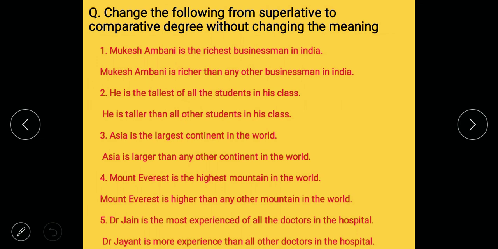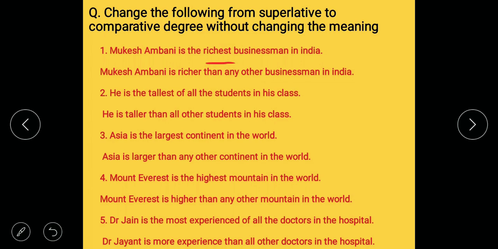Change the following from superlative to comparative. Already given in superlative form, you have to change it into comparative degree. We know that with the superlative form, the is used. In the comparative form we have to remove the, and here we have to use the comparative form, and after the comparative we have to use than. Okay, first one, Mukesh Ambani is the richest businessman in India.